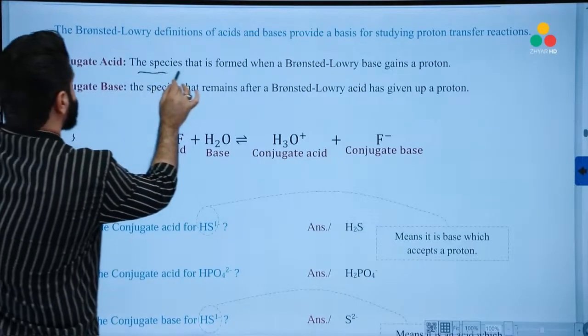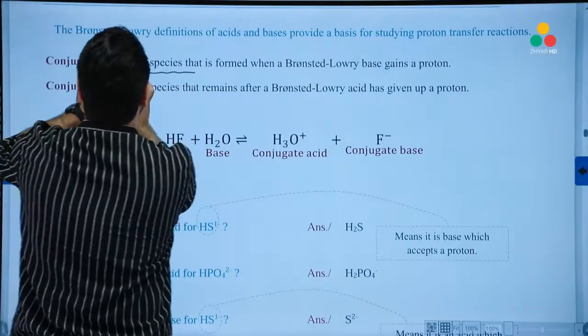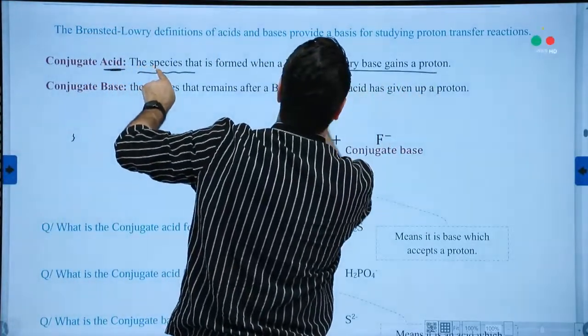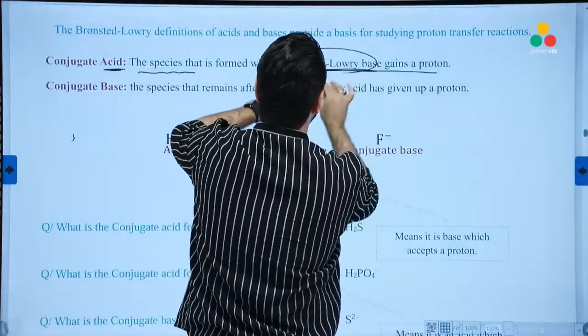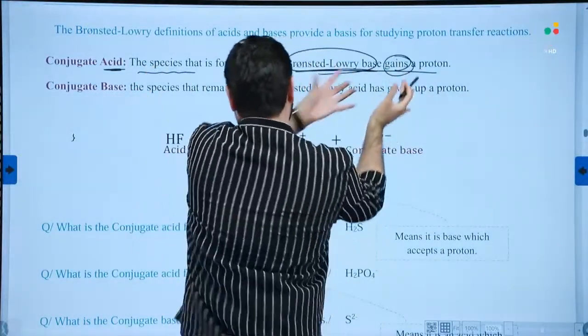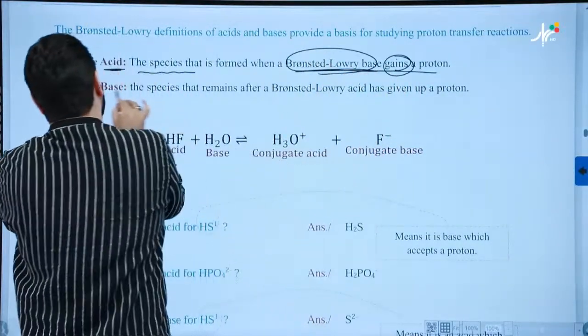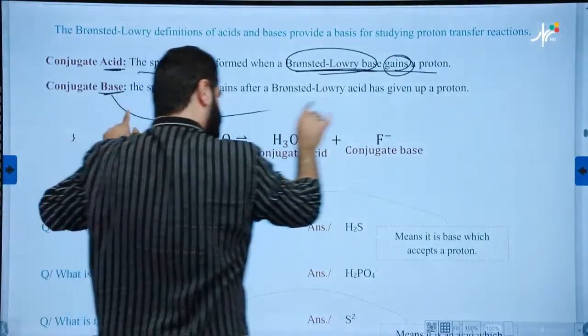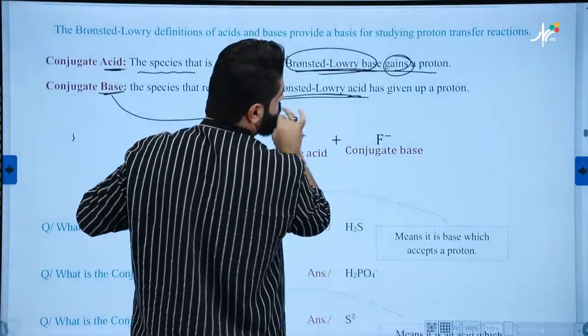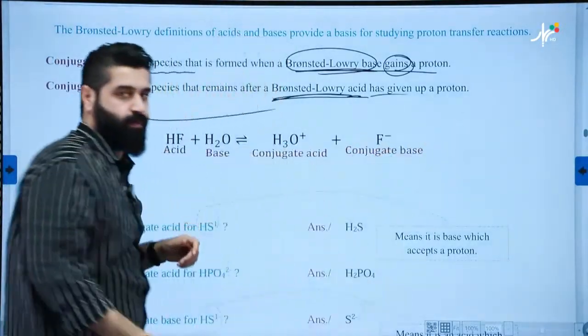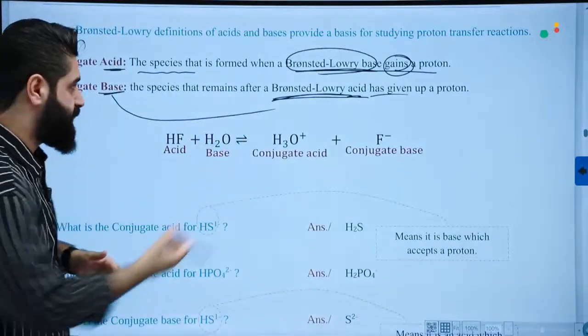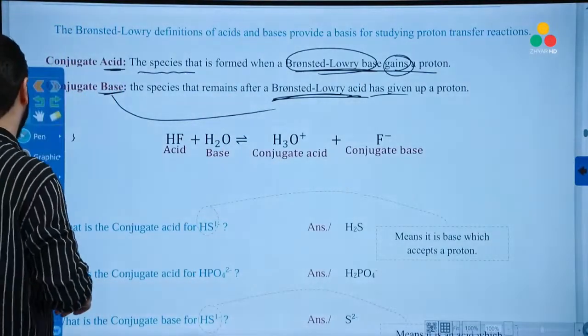Conjugate acid is a species that must be produced from a Brønsted-Lowry base, and a Brønsted-Lowry base gains a proton, accepts a proton. Conjugate base is prepared from the acid. What kind of acid? Brønsted-Lowry acid when it gives a proton. It releases, donates a proton.